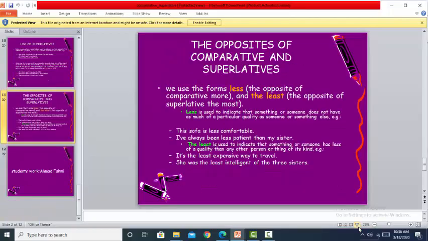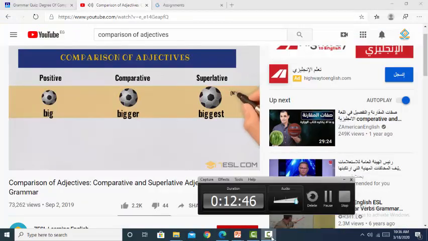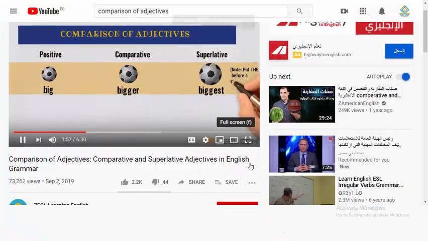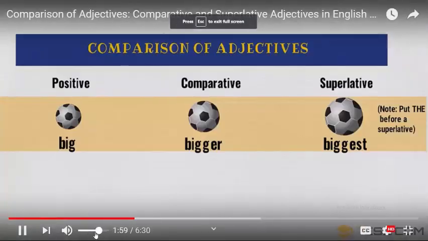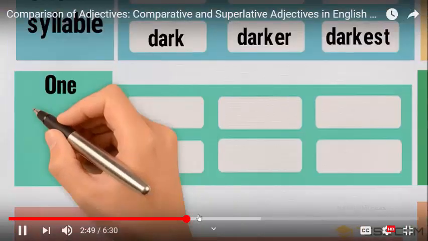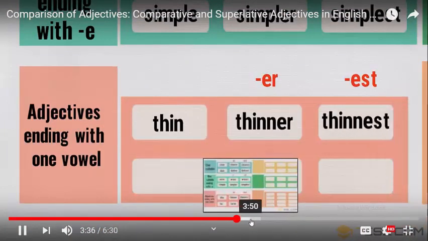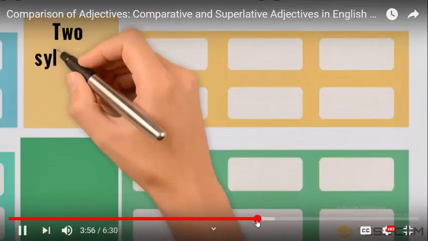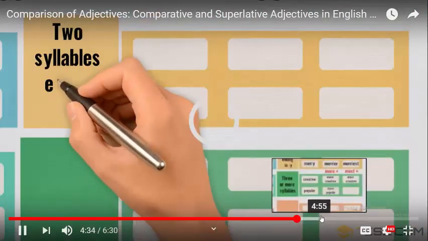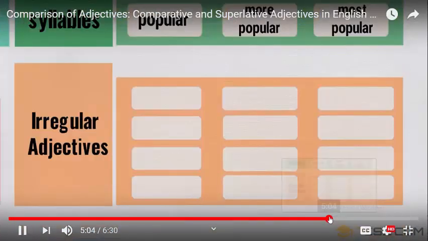Okay, we just need to watch a summarized video for that and go back. Note: put the before a superlative. The biggest. These are some other examples. Dark, darker, the darkest. Thin, thinner, the thinnest. So we double the n and add er and est for comparative and superlative. For the two-syllable adjectives, we deal with it differently. We use more and the most, more than and the most, etc.